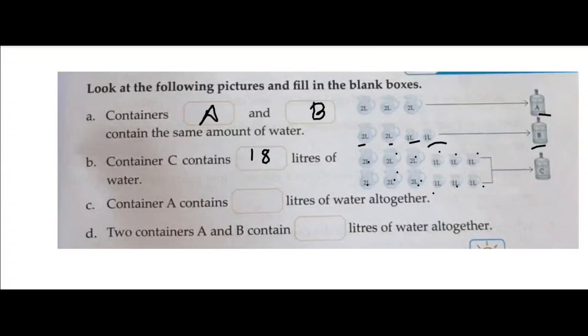Container A holds dash liters of water altogether. I have already told you container A holds 6 liters. Yes, if you count it, that will be 2 plus 2 plus 2, 6 liters of water altogether. Two containers A and B hold 6 plus 6, that is equal to 12 liters of water altogether. So this one is an easier one, children. Now let us move to the next page.